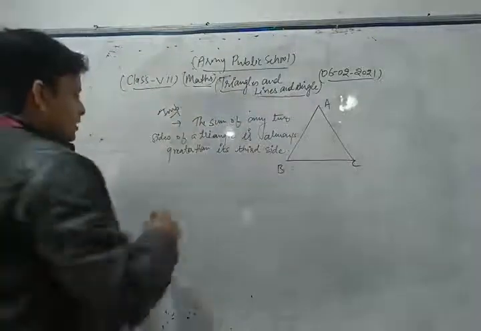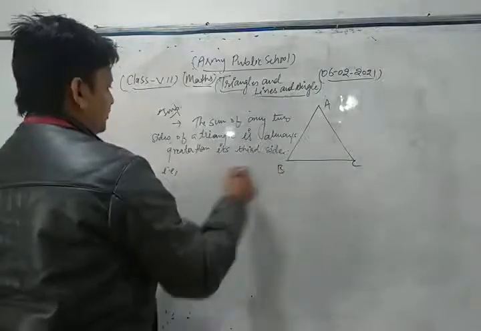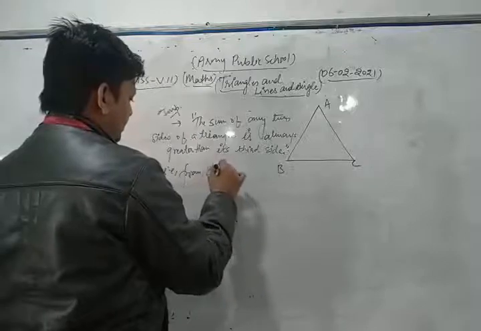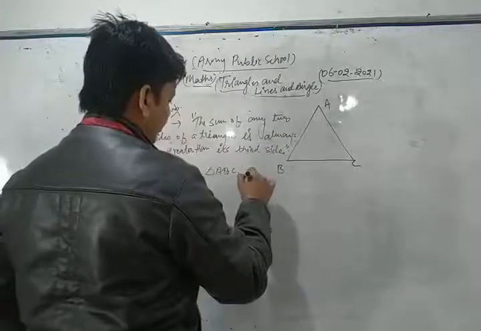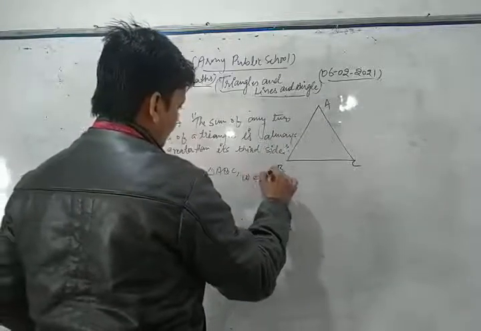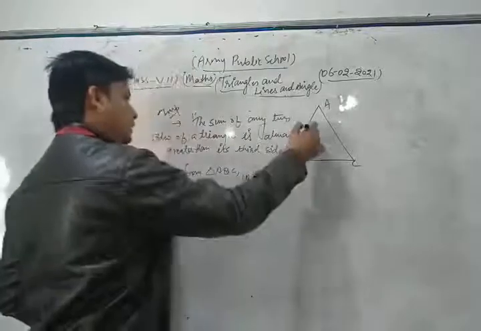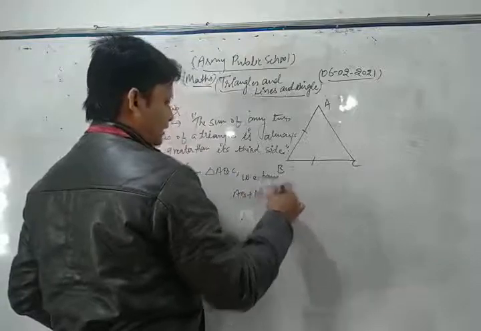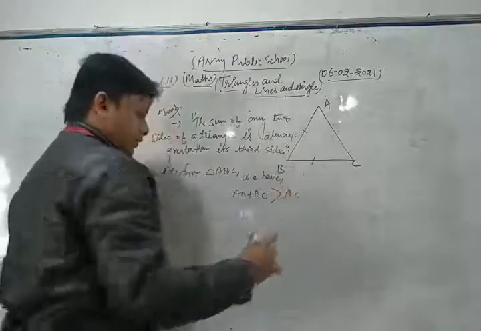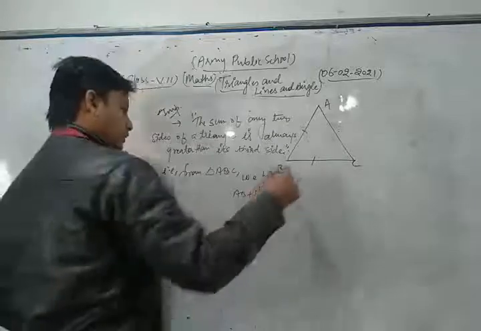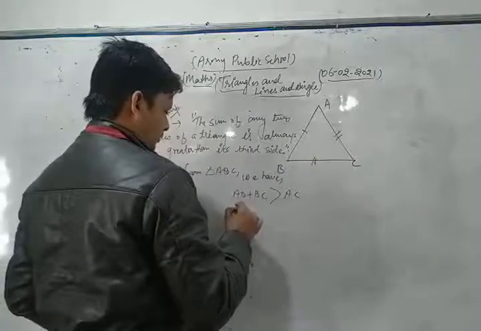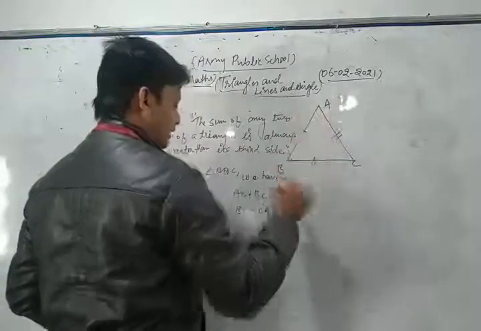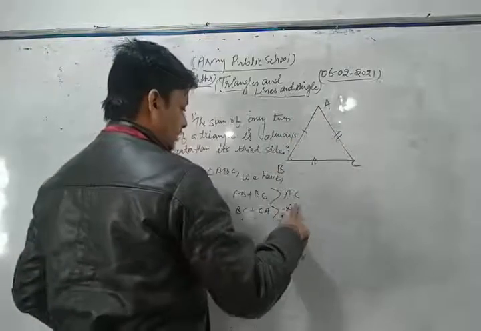That is, from triangle ABC, AB plus BC is greater than its third side, AC. Similarly, BC plus CA is always greater than its third side, AB.